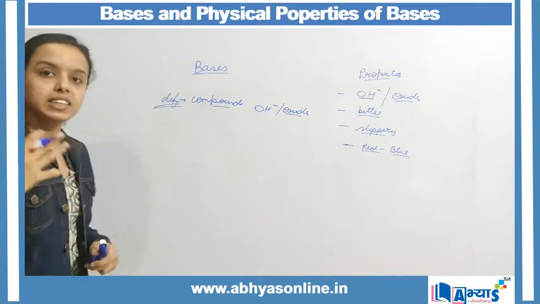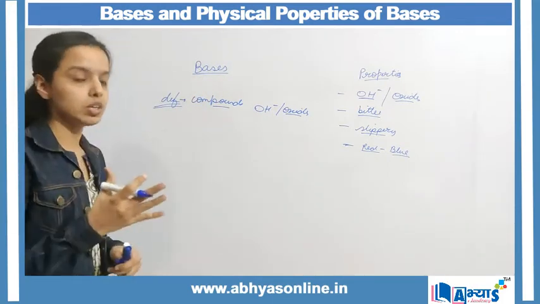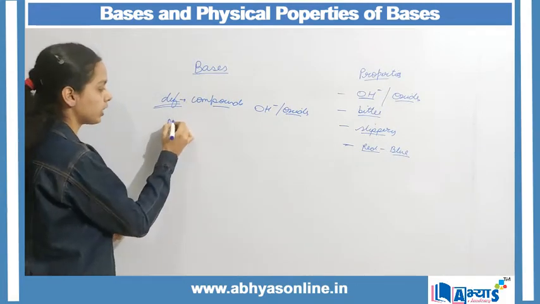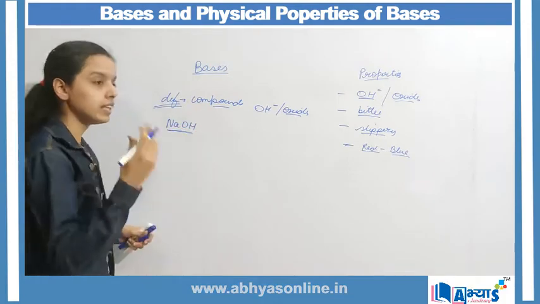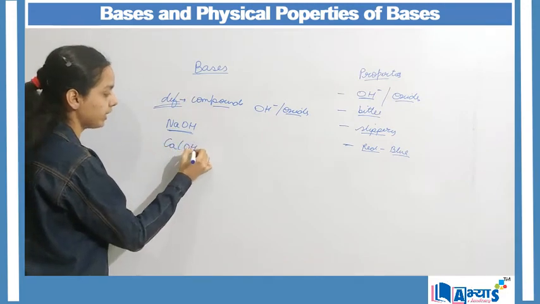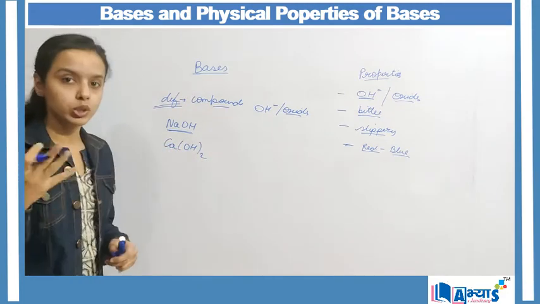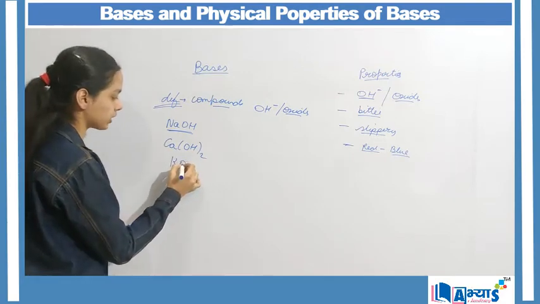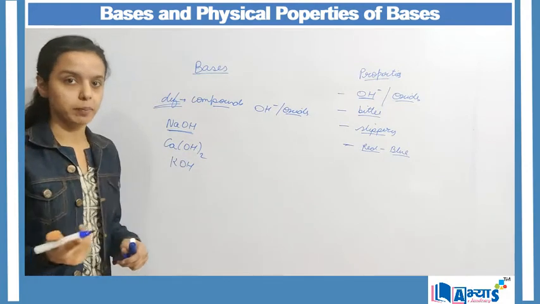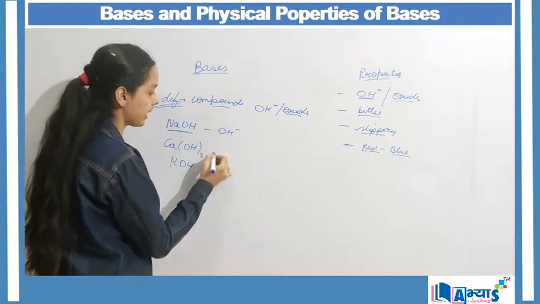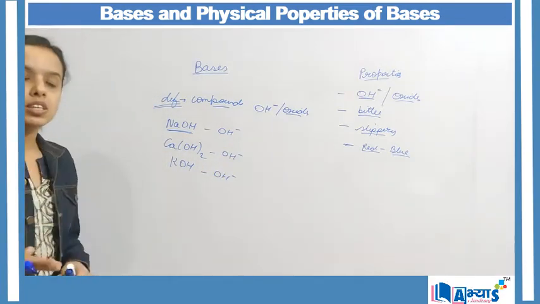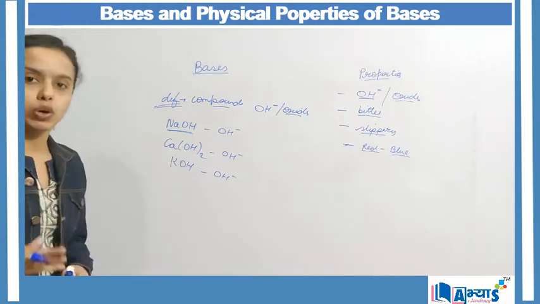Now to come up with various examples, the easiest to remember is the base which contains sodium metal. That is sodium hydroxide. It is actually a base. Also there are further examples, like calcium hydroxide. The symbol is Ca(OH)2. Also we have potassium hydroxide. As we can see, all these three bases have one thing in common, that is all of them have hydroxide ion. So all these are examples of bases. All these will turn the red litmus to blue, and all these are soluble in water.